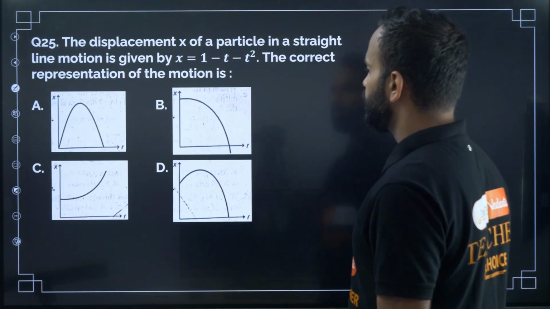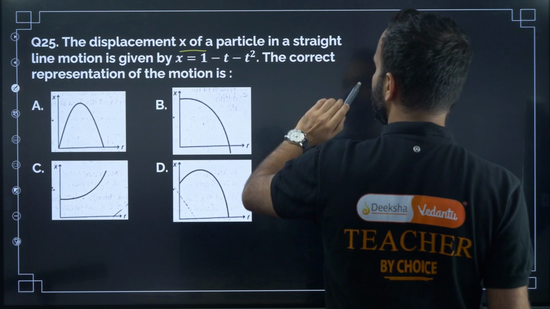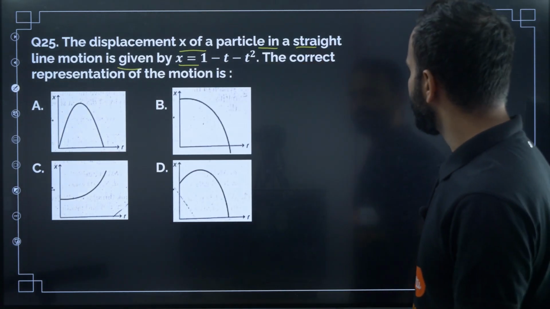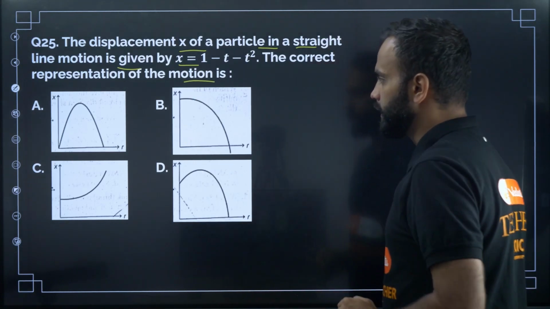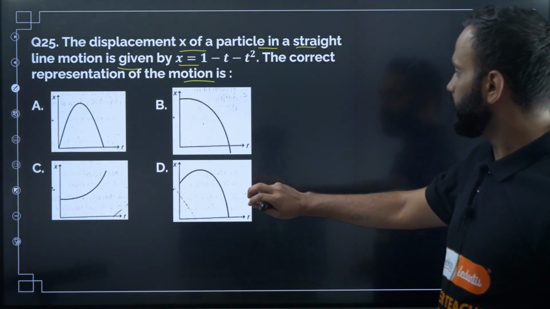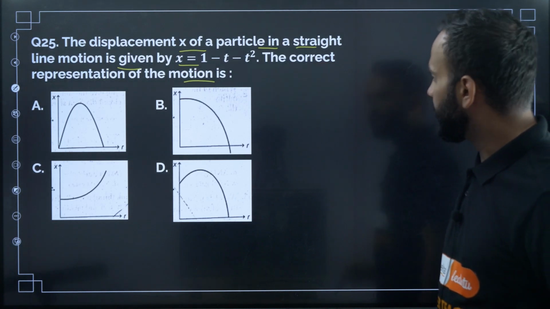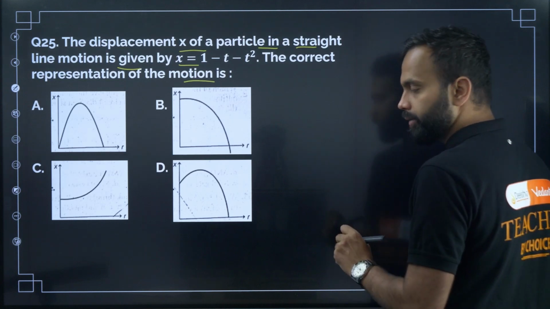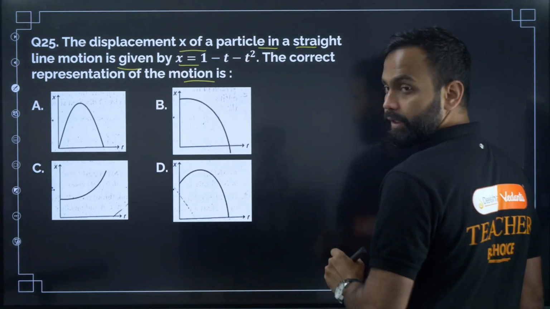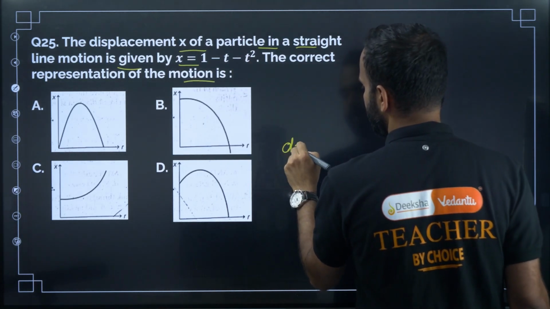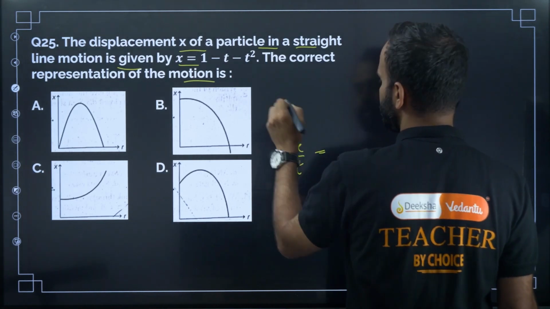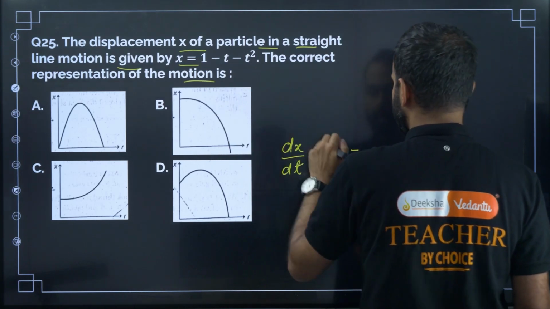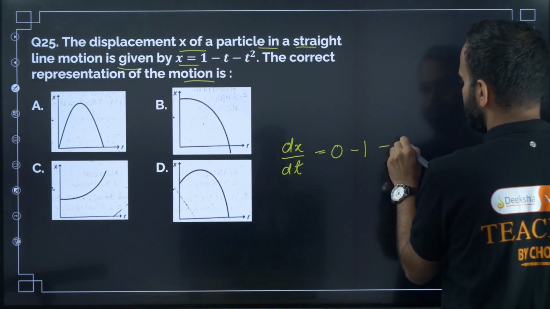Okay, yeah. Next one, question number 25. The displacement x of a particle in a straight line motion is given by x equal to 1 minus t minus t square. The correct representation of the motion is, okay, we need to find the correct representation of the motion, that is the x versus t graph, right? Isn't it? Okay, so here let us differentiate x with respect to t. Okay, dx divided by dt is equal to differentiation of 1 is 0, differentiation of minus t is minus 1, differentiation of minus t square will be minus 2t.